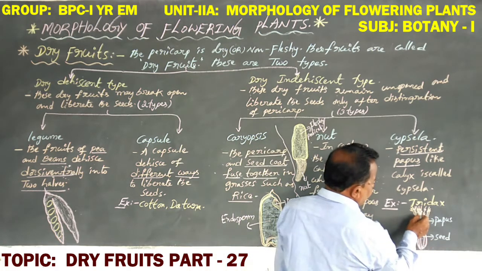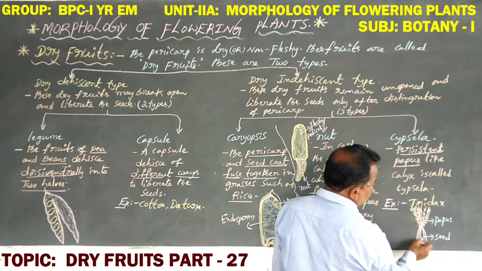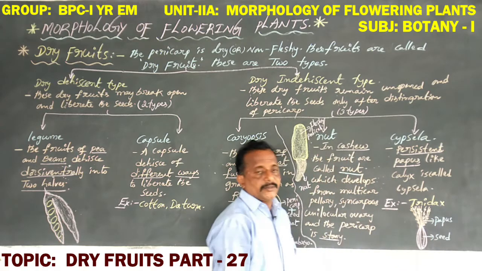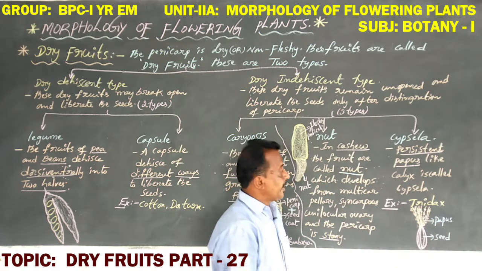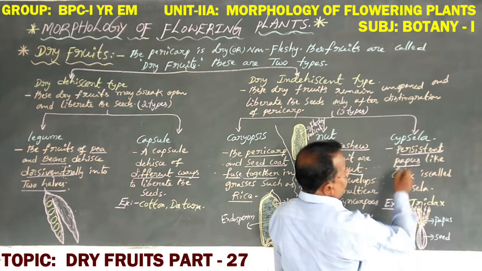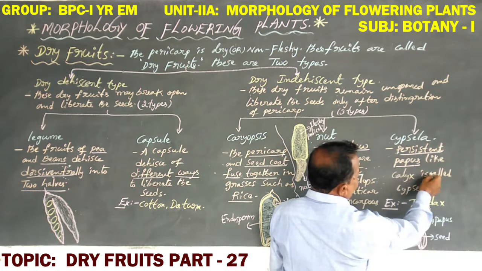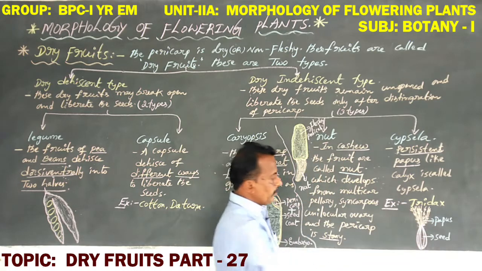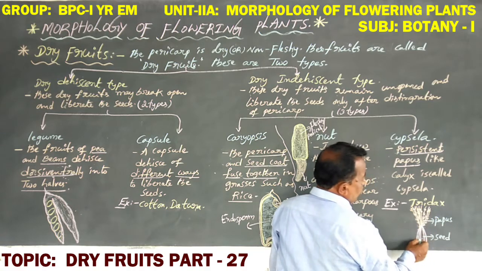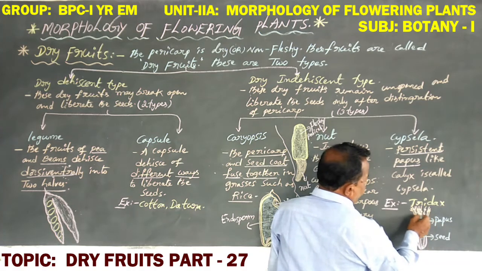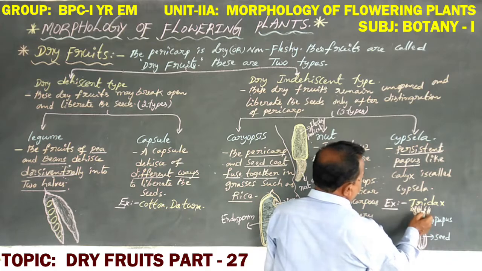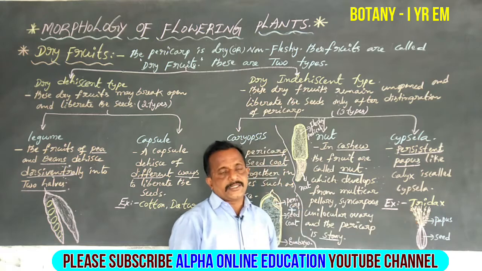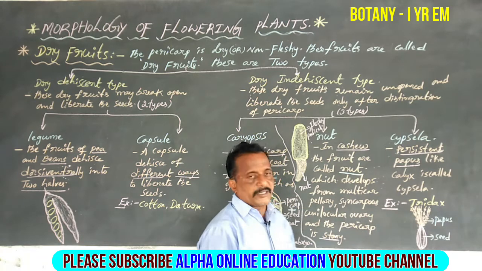This is the seed and this is the anterior part. So the pappus like calyx is always arranged on the anterior part of the seed, or above the seed. That is Cypsella. A persistent pappus like calyx is called Cypsella. The example here is Tridax. This is a single seeded fruit containing a persistent pappus like calyx.